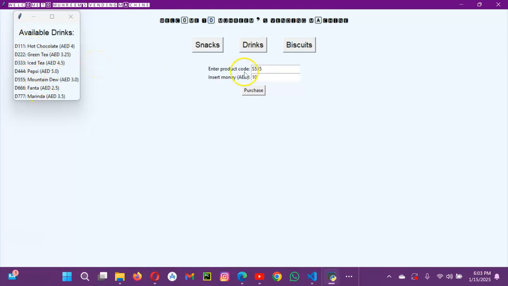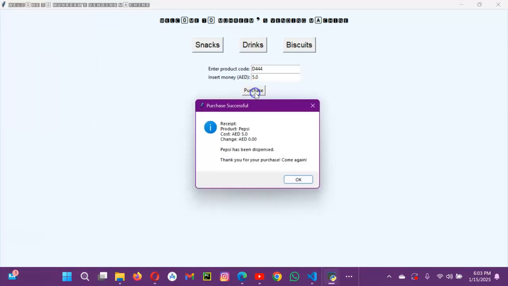So I will go with D444, and the money is 5 dirham. I will enter 5 dirham and click purchase. And now the final receipt has come, and it says that Pepsi has been dispensed. Thank you for your purchase.